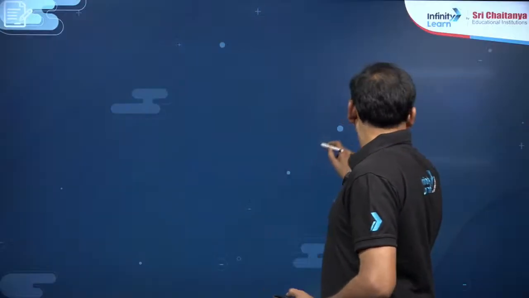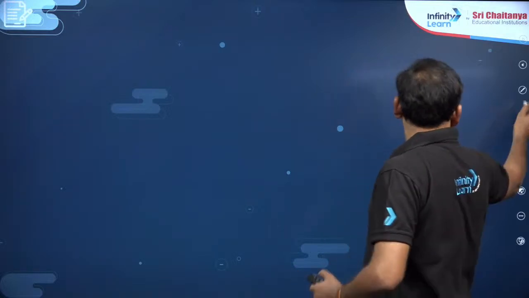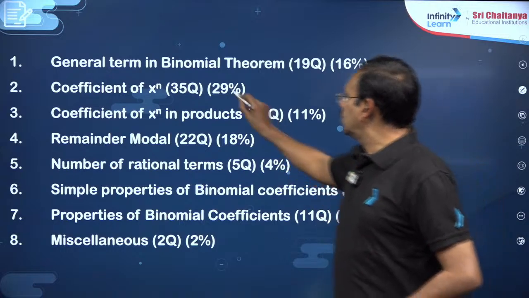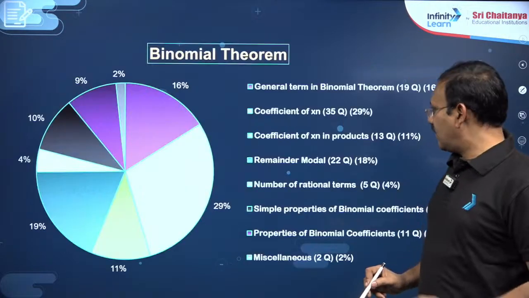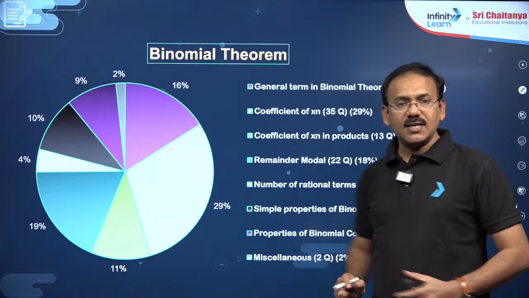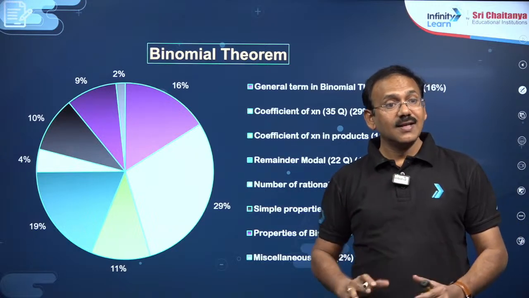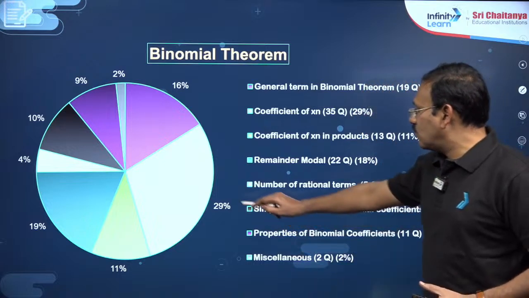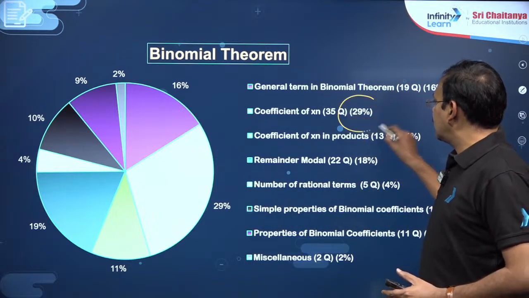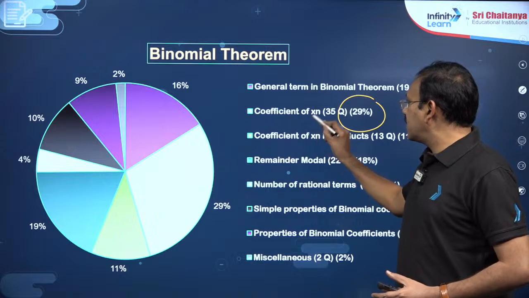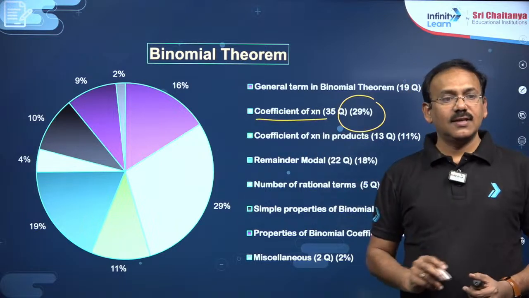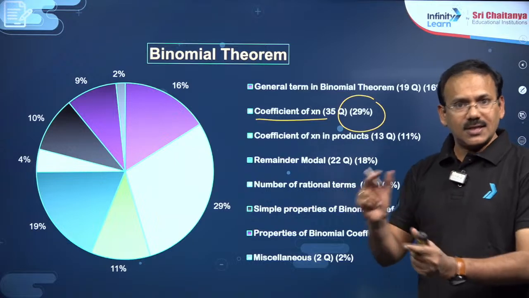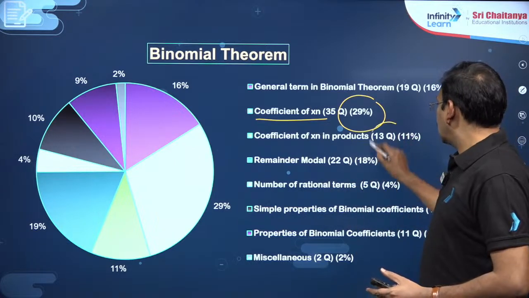This particular pie chart is going to help you a lot to understand the PYQs from the chapter binomial theorem. 29% of the questions are taken by the coefficient of x power n model, and coefficient of x power n in products kind of questions, a little bit higher model, got 13 questions.